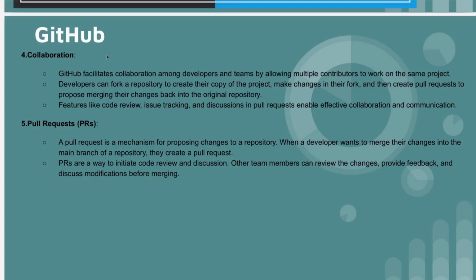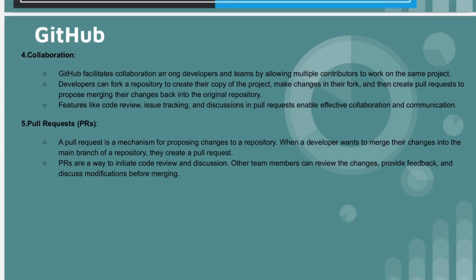Whenever they are done with writing code and they think that feature is ready, they will create a pull request and merge the code in the main branch. So that is the collaboration here.